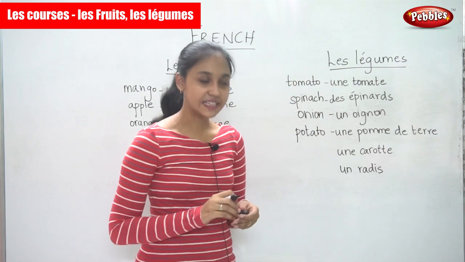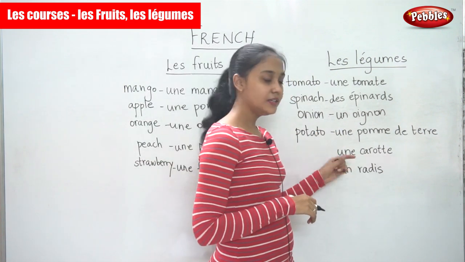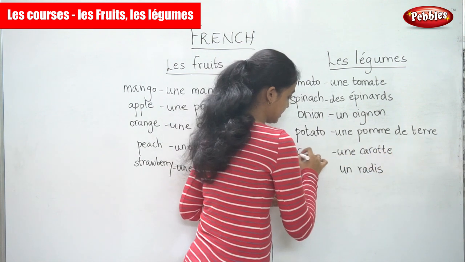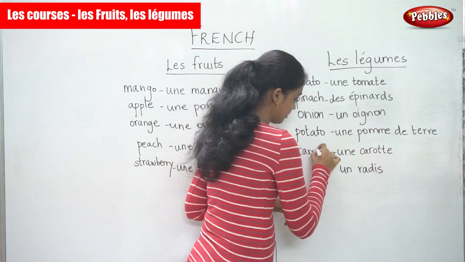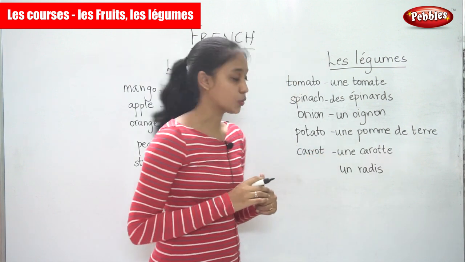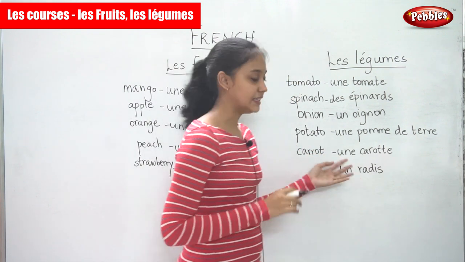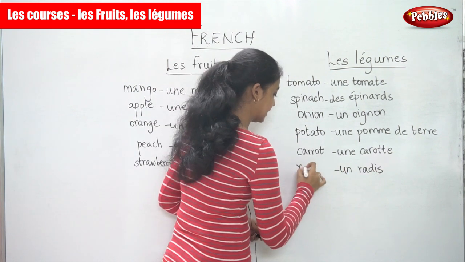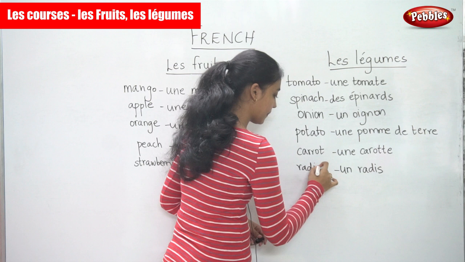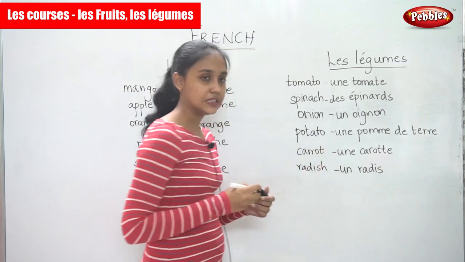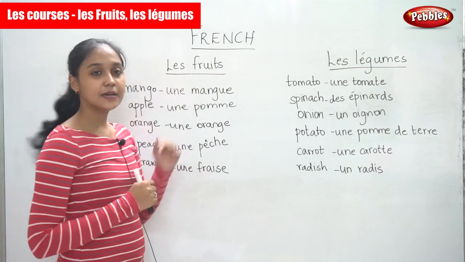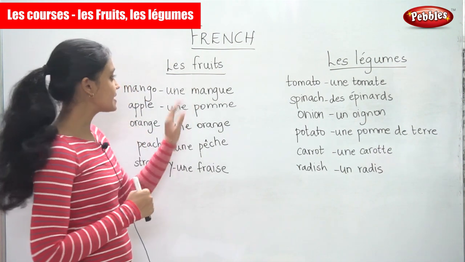Une pomme de terre. The next one, une carotte. It is the carrot. Une carotte. And finally, un radis. It is the radish. Un radis. So once again, can we say the names of the fruits and the vegetables?